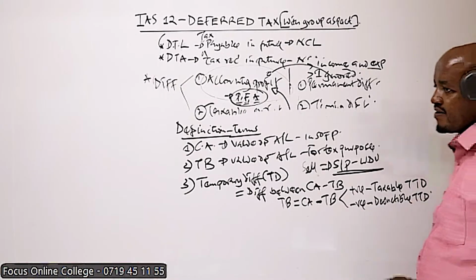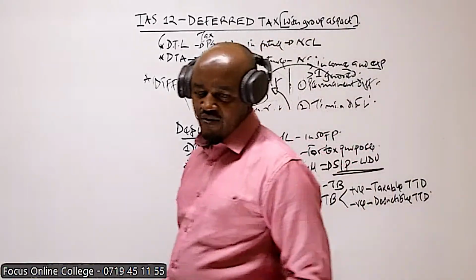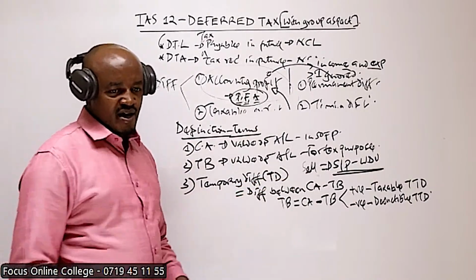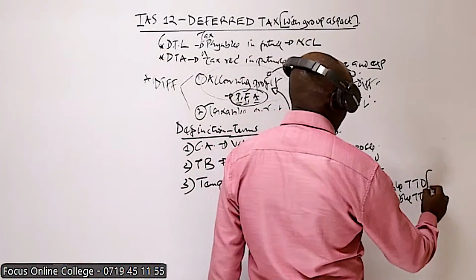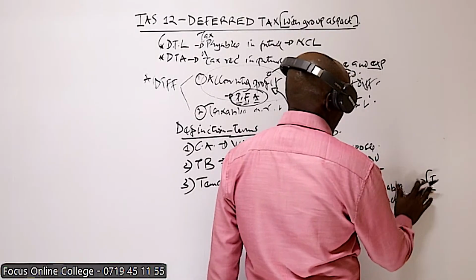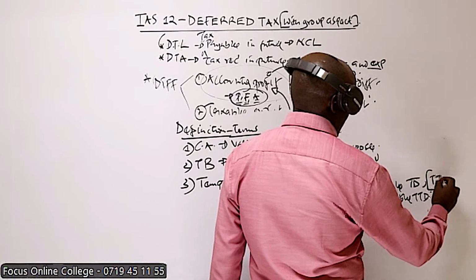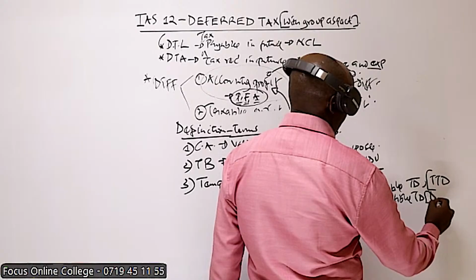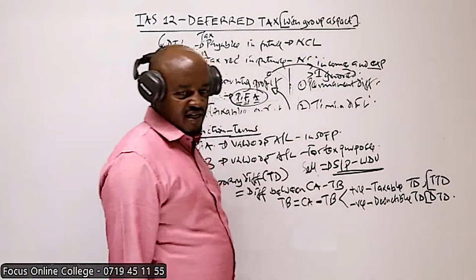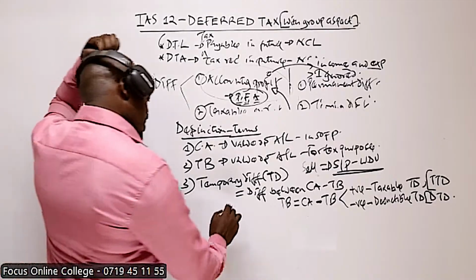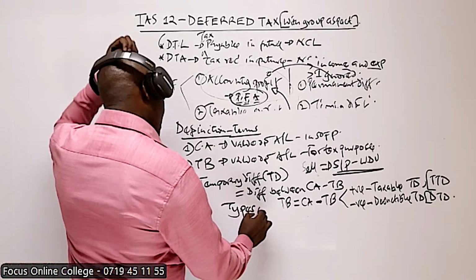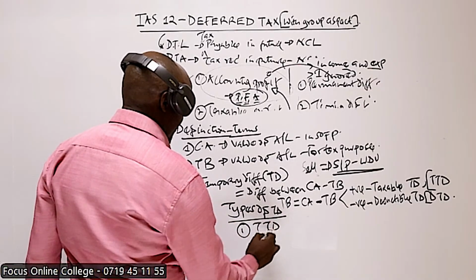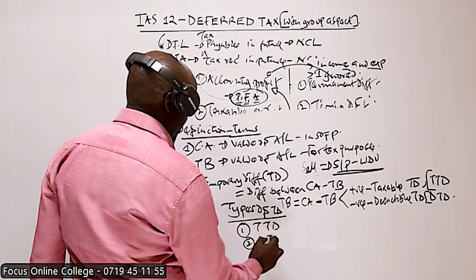temporary difference. So in that case, we can say we have two types of temporary differences. We have the taxable temporary difference, abbreviated as TTD. Just remember those abbreviations. TTD, taxable temporary difference, whereas this one is called the deductible temporary difference. So types of temporary difference are two: number one, taxable temporary difference, and number two, deductible temporary difference.